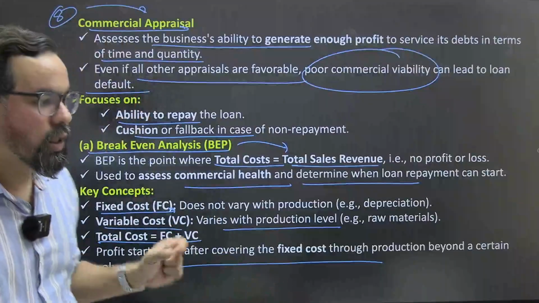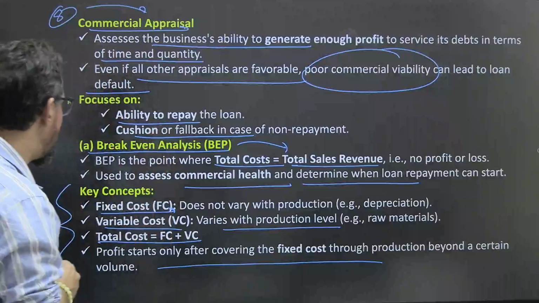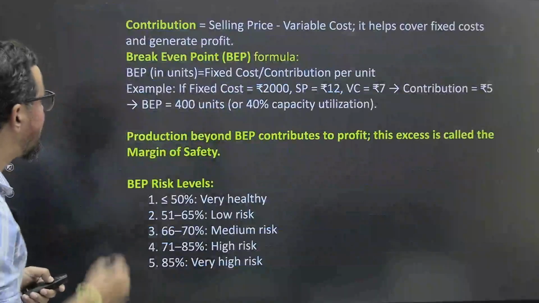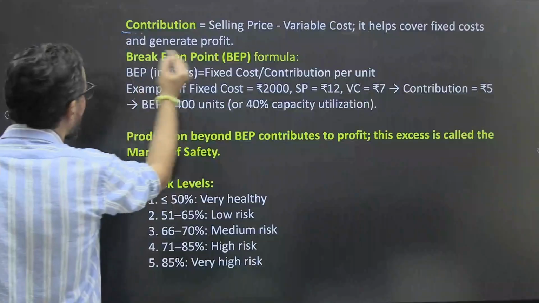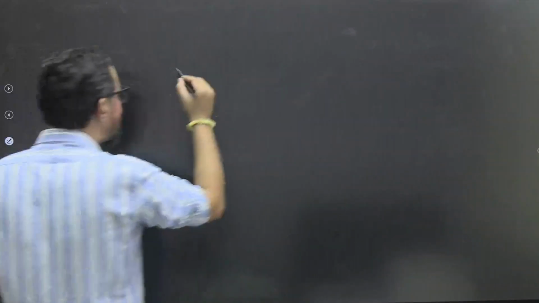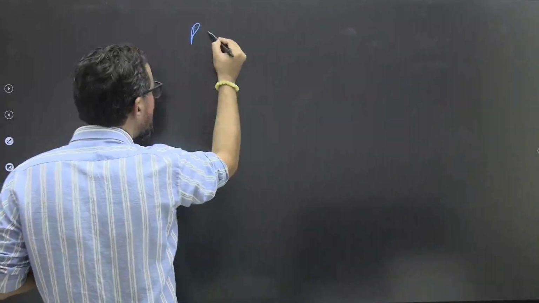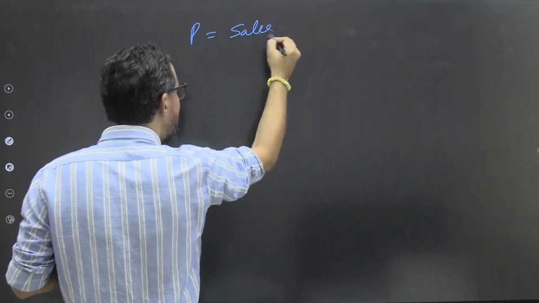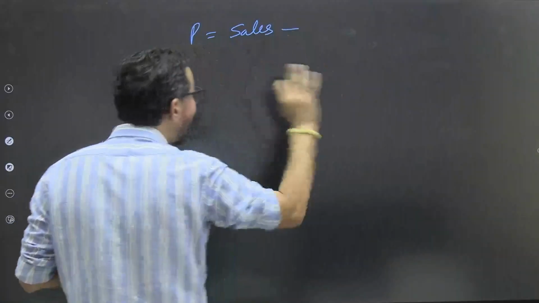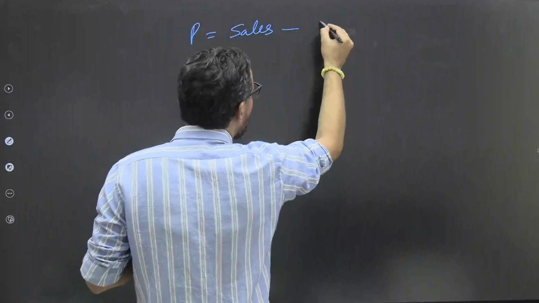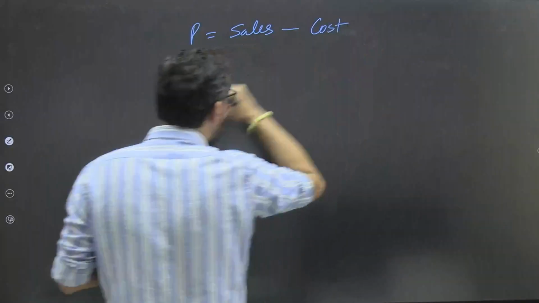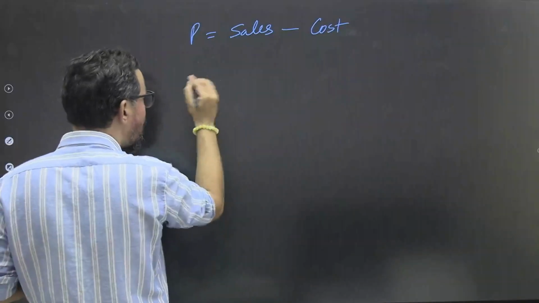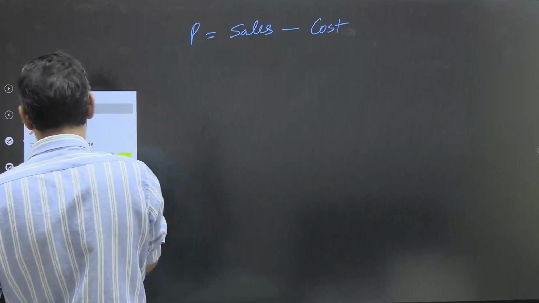ठीक है. So अब यहाँ पे there are some things, a few pointers which are generally required to understand. ठीक है. So first I'll give you a basic understanding around this one. So as I said, profit is equal to your sales. Please make your understanding for this one very clear cut. Sales minus cost. ठीक है. Sales minus cost. Now sales, how you will calculate sales?